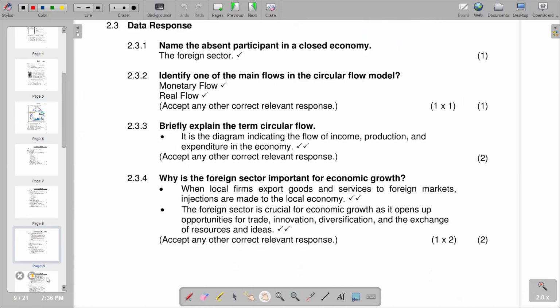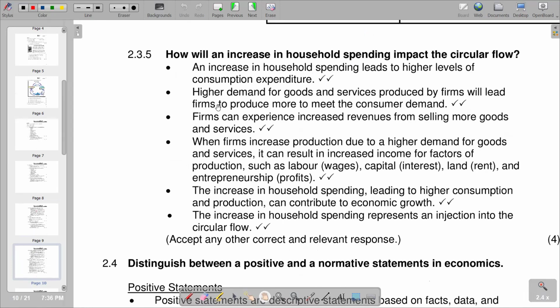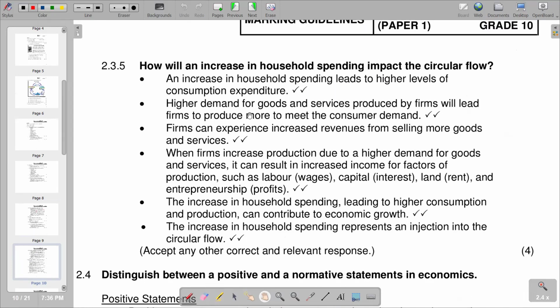So we are saying an increase in household spending leads to higher levels of consumption expenditure. A higher demand for goods and services produced by firms leads firms to produce more to meet the consumer demand. So from that point, firms can experience increased revenues from selling more goods and services. So these are some of the points that we can include. We have got other points that are also correct that we can also include on that part.